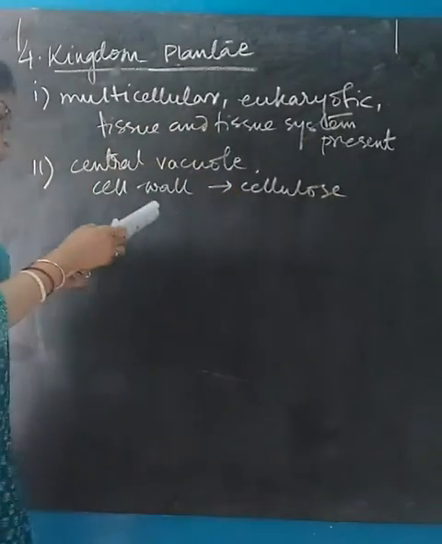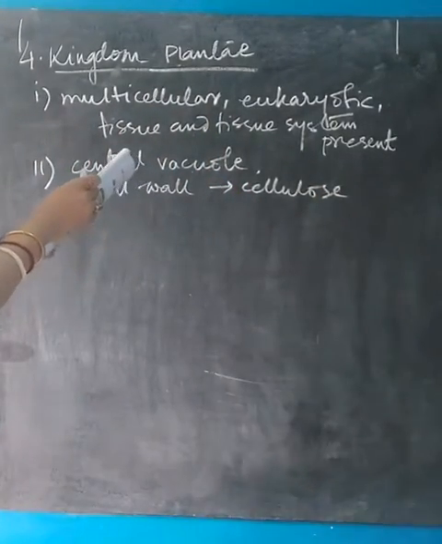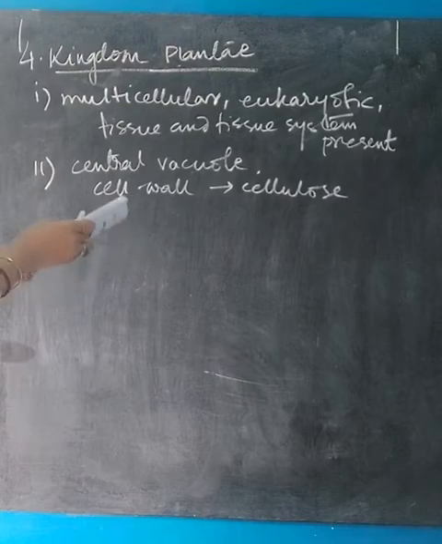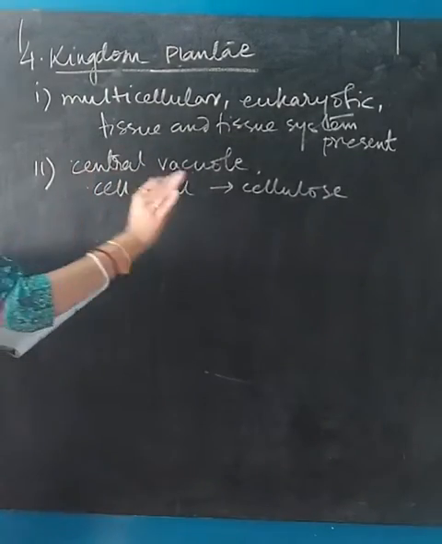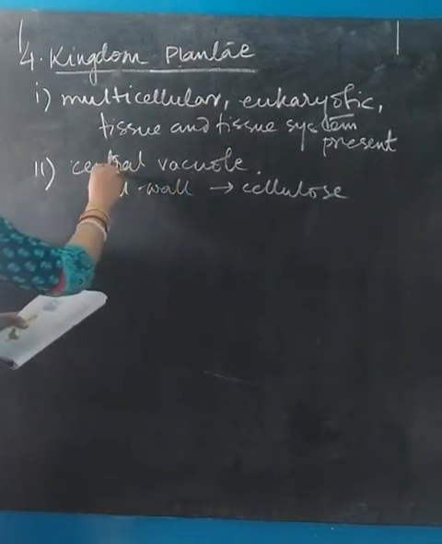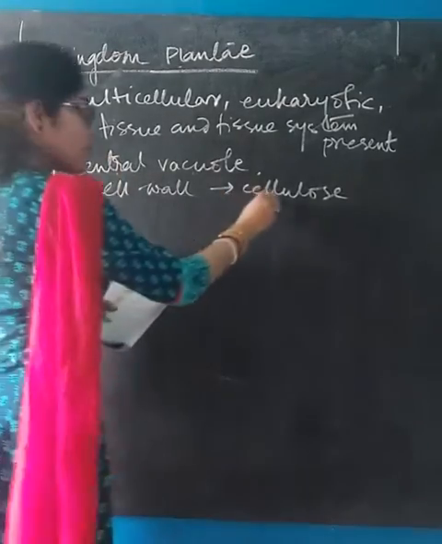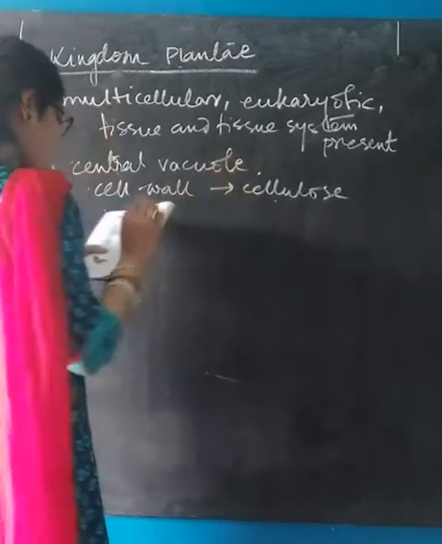Cell wall is made up of cellulose. Inorganic crystals often occur in the cell. Okay, you can just write these 2 points. These are the important ones, that central vacuole is present within the cell and the cell wall is made up of cellulose. From this point, these 2 topics are okay.